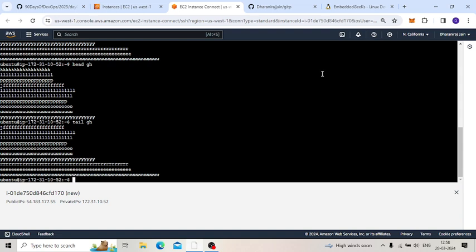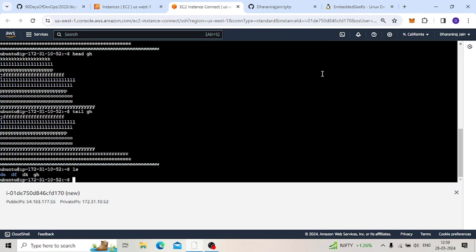So I think today we covered all the basic commands of Linux. We covered how we can move a file, how we can copy a file, how we can create a file, how we can create a folder. Everything we covered, but one thing we didn't touch. We already saw how to create a file, but one more thing: how we can remove the file. That is very important, how we can remove the file and the folder.